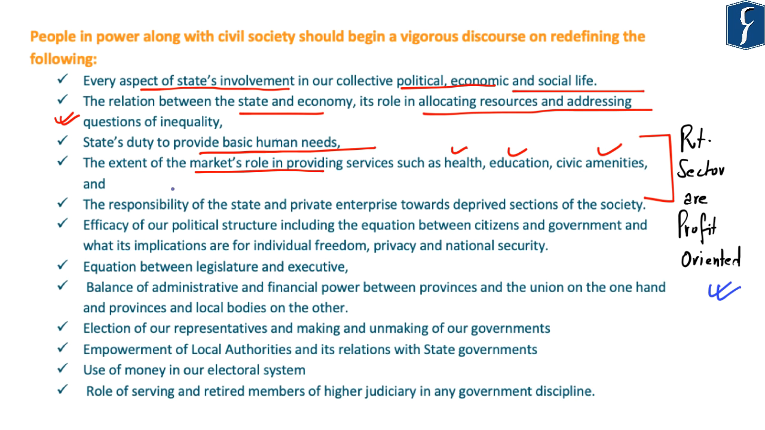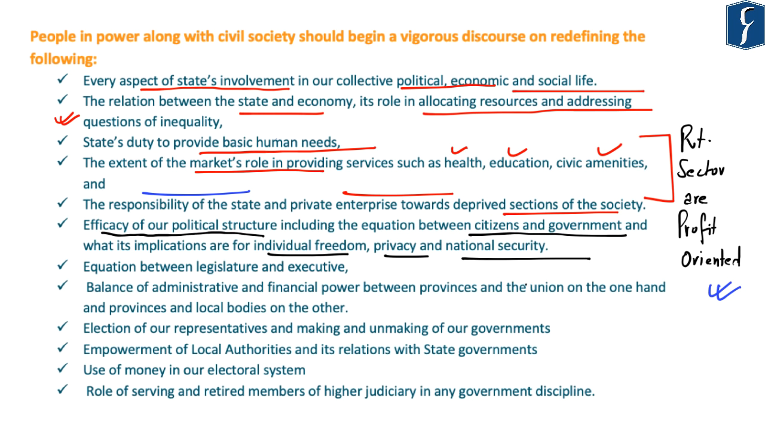Further, there is also a need to relook or revisit the responsibility of the state as well as private enterprises towards deprived sections of the society. Further, there is also a need to relook into the efficacy of our political structure, including equations between citizens and government, and also the implications with respect to individual freedom, privacy, as well as national security. And in this regard, the relation between the state as well as the citizen.